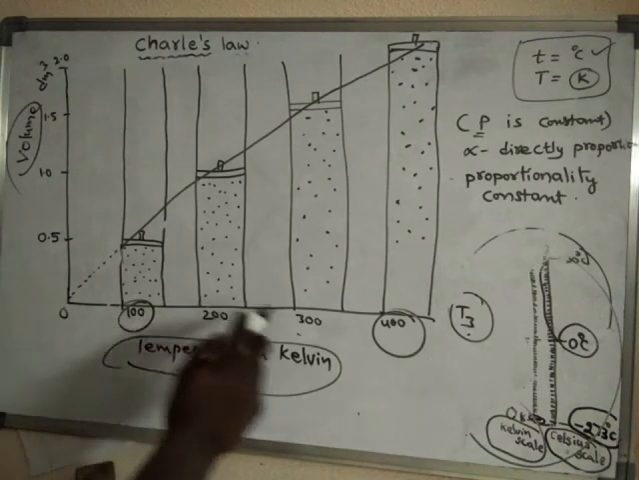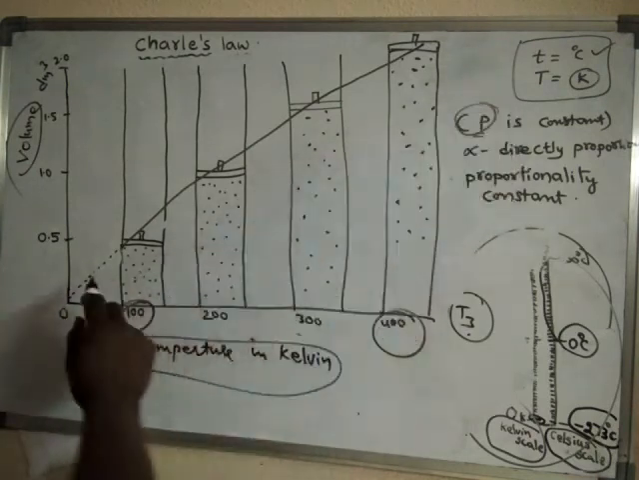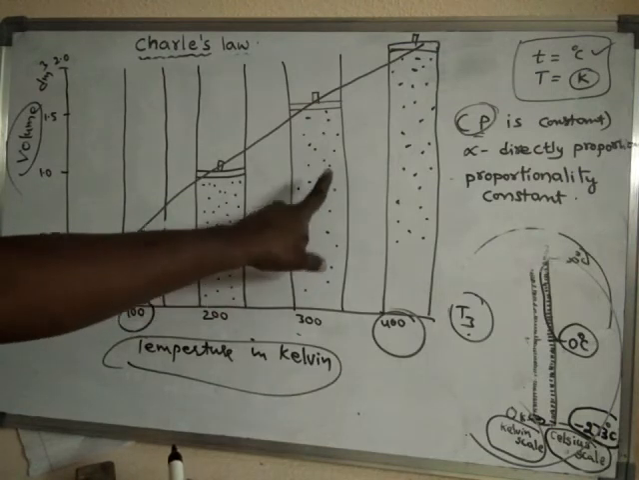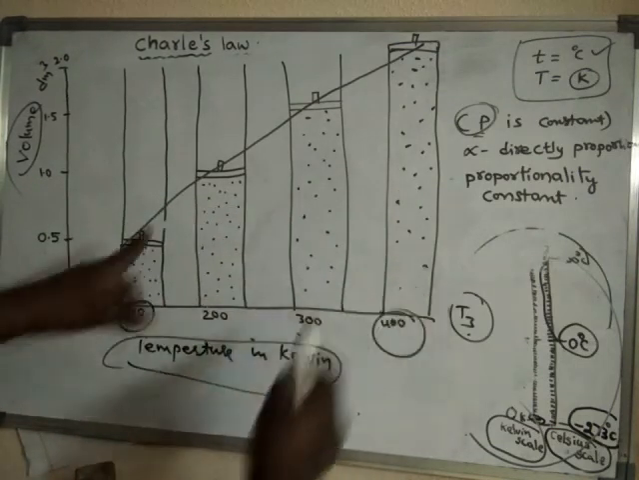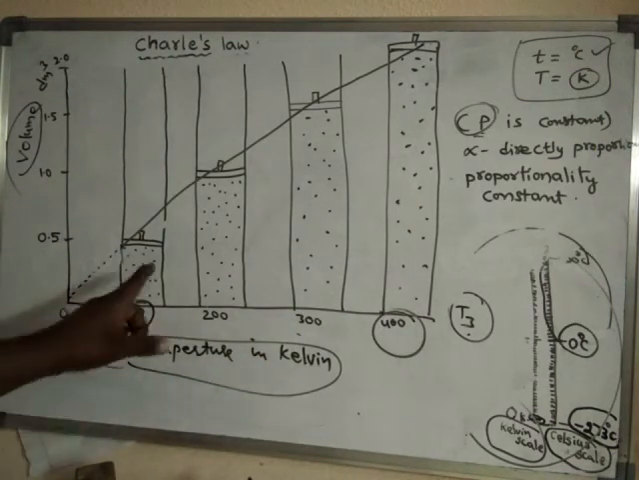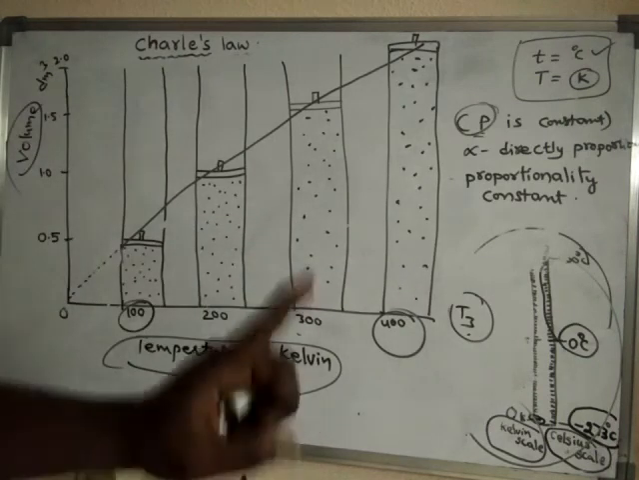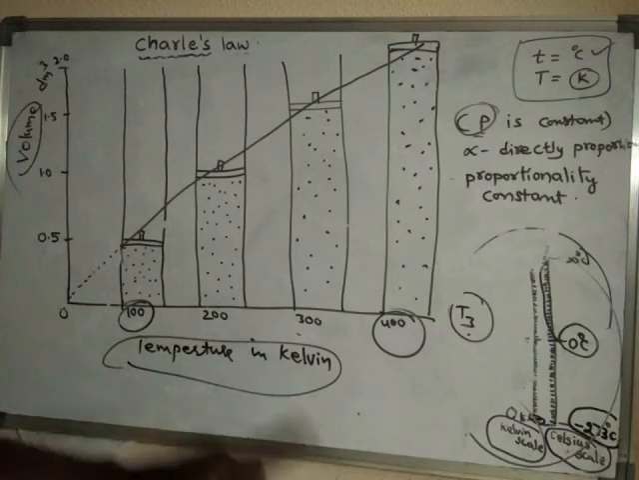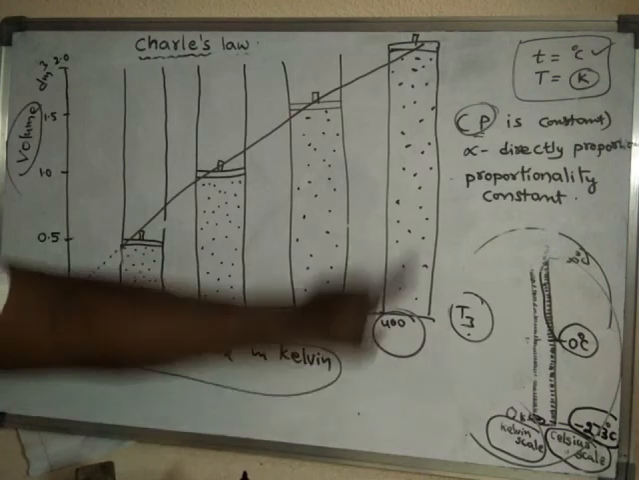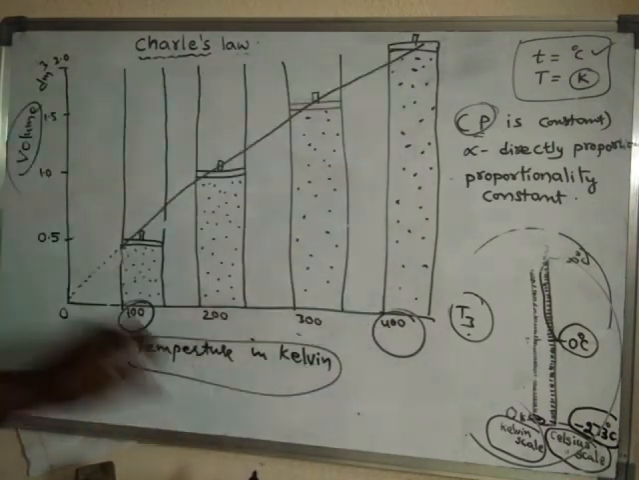When a fixed mass of dry gas is heated at constant pressure, the pressure of this one is equal to this one, and the pressure of this one is equal to this one. So in all these cases the pressure is kept constant. When pressure is the same and the amount of gas is also the same, only under such conditions, if the temperature is made 4 times, then the volume will also become 4 times.